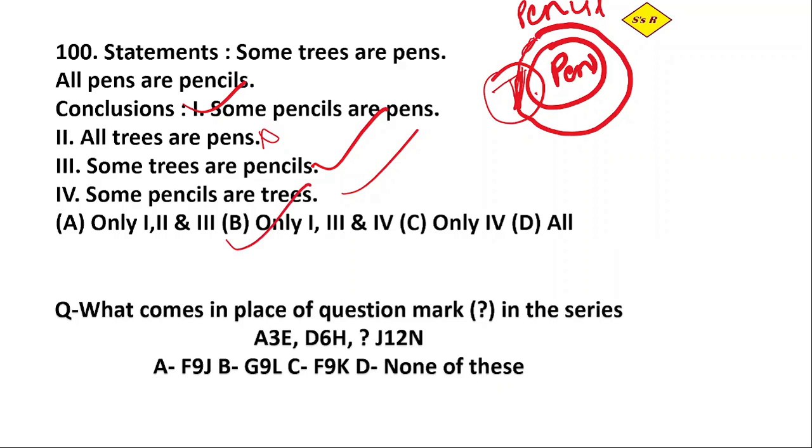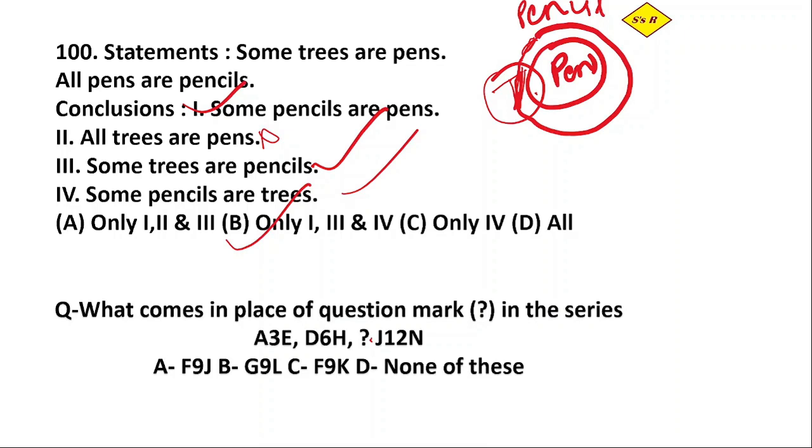Okay, let's move to the next question. What comes in place of the question mark in the series? They have given a series. We have to find what goes in the place where the question mark is given. We have given A3E, D6H, and next is J12, and so easily we can find 3 6 there.